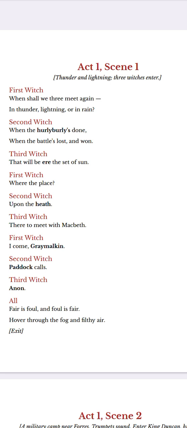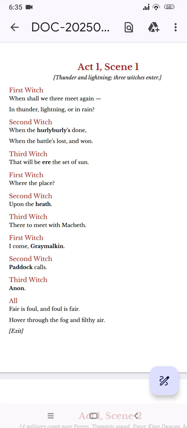The opening scene introduces Macbeth, the tragic hero of the play. We will not meet Macbeth here, but we will be told about Macbeth. A very short line, there to meet with Macbeth, as you can see. So that's the only line where we are going to listen about Macbeth. That's it. The scene creates a sort of atmosphere of mystery and horror for the action of the play, as I have told you. The witches as well as the thunder and lightning convey the sense of supernatural elements at work. So, we'll start with the scene now.